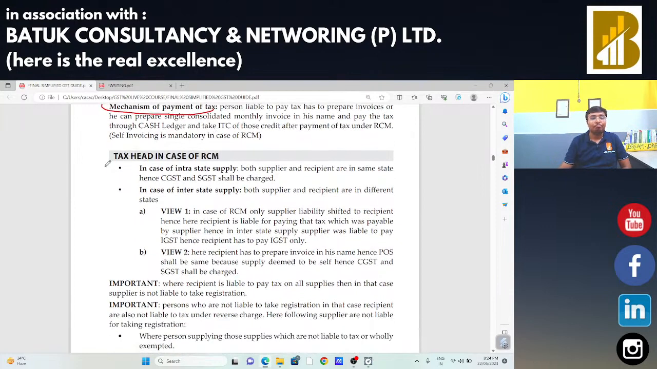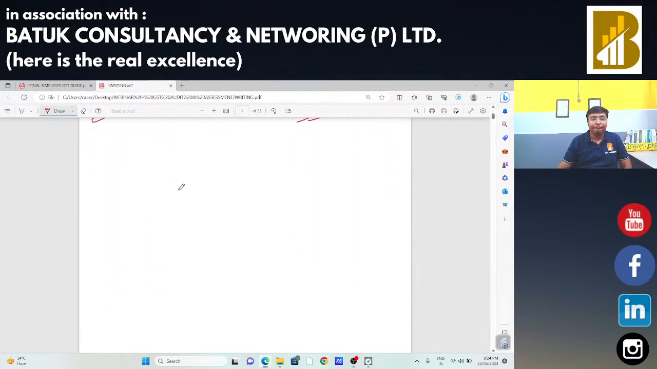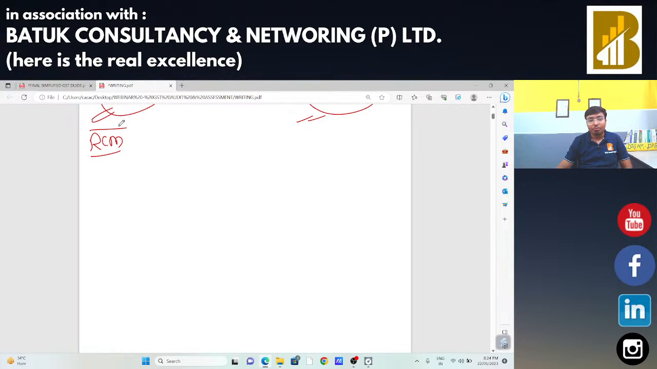Now, the biggest dispute is that in case of reverse charge mechanism, do I need to pay IGST or CGST or SGST. So we are just going to discuss one example, and from that example I just want to clear the things. In case of reverse charge mechanism, I have to do self invoicing. I need to make self invoicing.